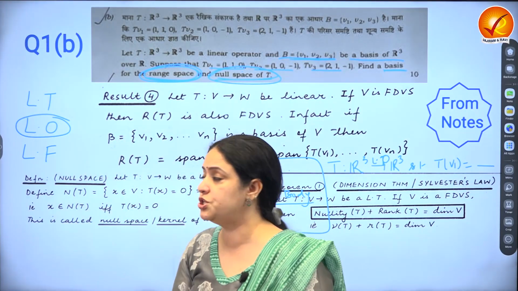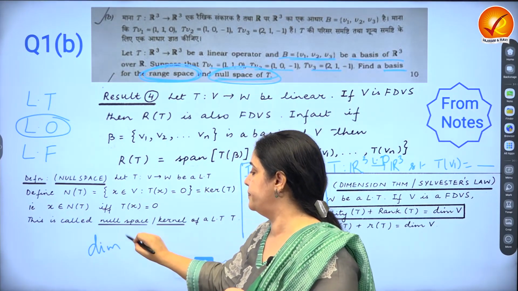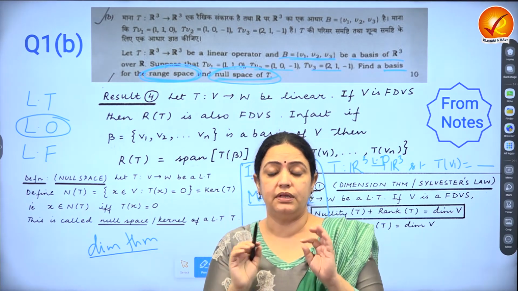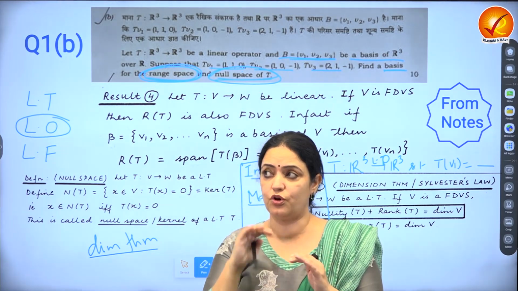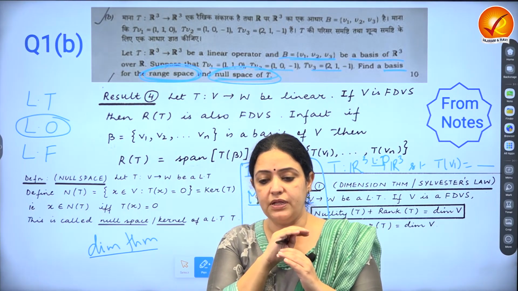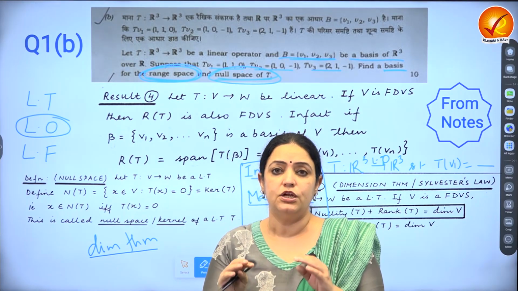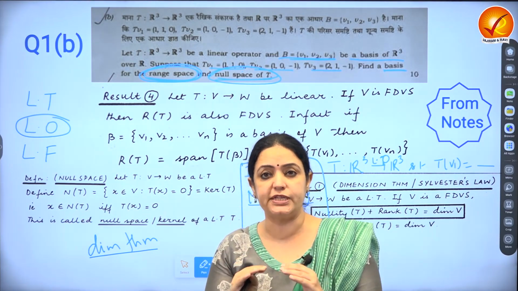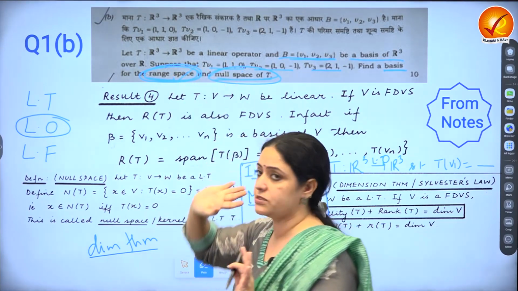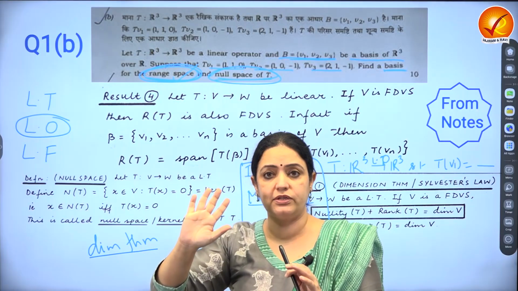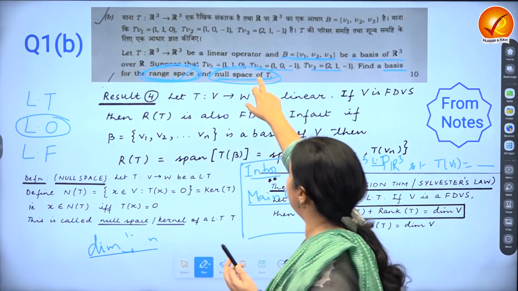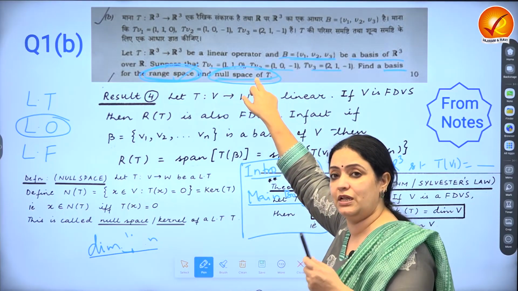I would strongly urge you to use the dimension theorem after finding one of them nicely and properly. In the exam, your concentration level cannot be at its peak at every given minute of the exam. So you have to give your brain a little bit of rest, and that is very possible in maths because you find the range space thoroughly, like double check your calculations and all. Use the dimension theorem that immediately tells you what the number of elements is going to be in the basis of the null space.